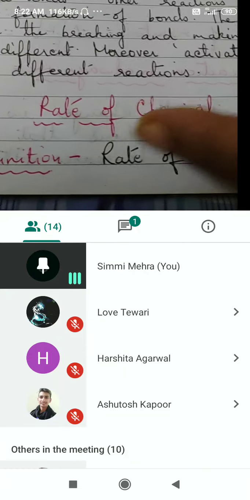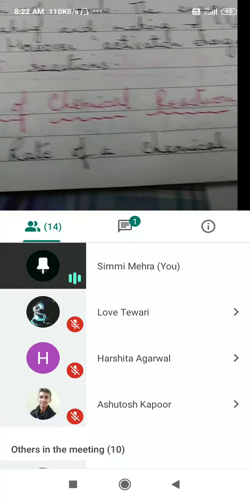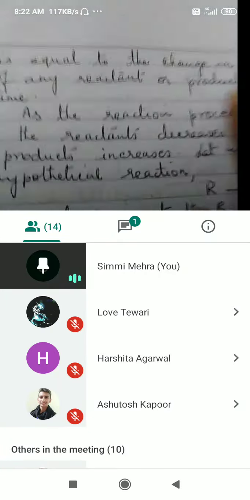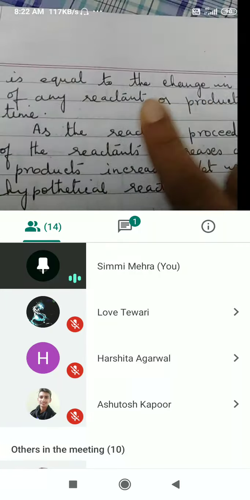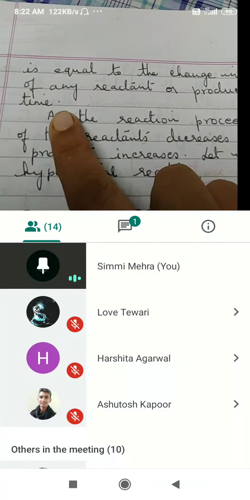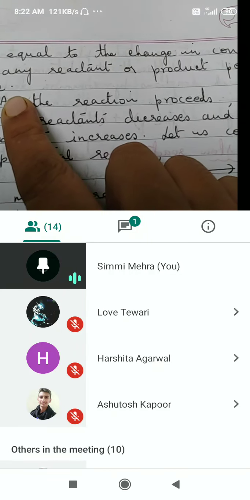Now, what is meant by rate of a chemical reaction? The rate of a chemical reaction is equal to the change in concentration of any reactant or product per unit time. Now this can be measured with respect to reactants and product also.